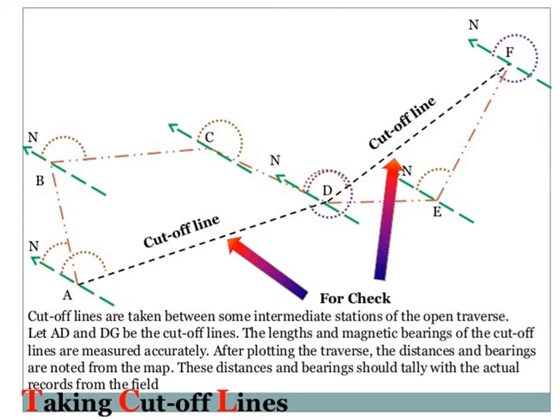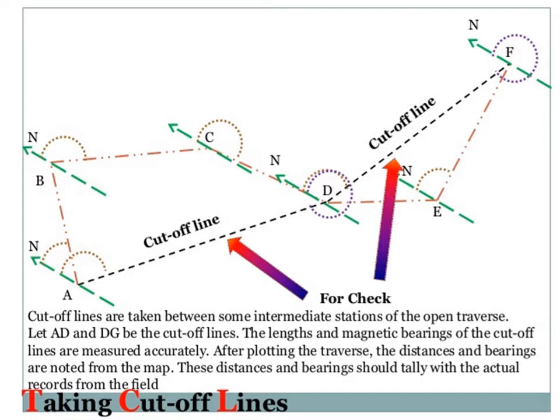The figure represents the open traverse where AB is the first line, BC is second line, CD is third line, DE is fourth line, and EF is last line of our open traverse.